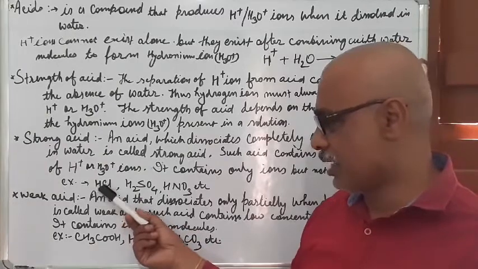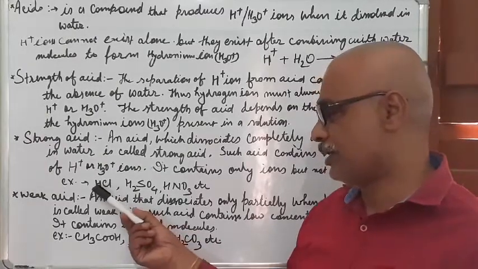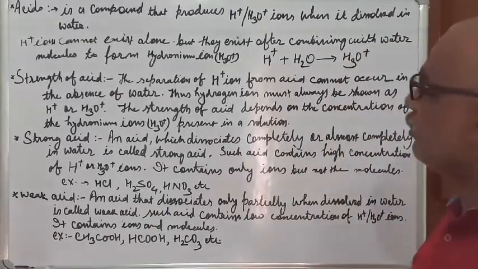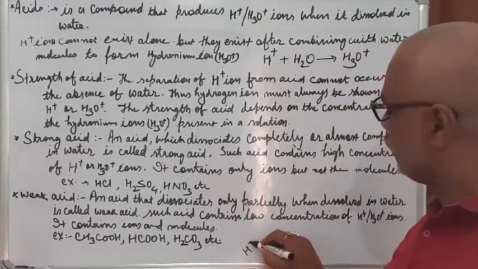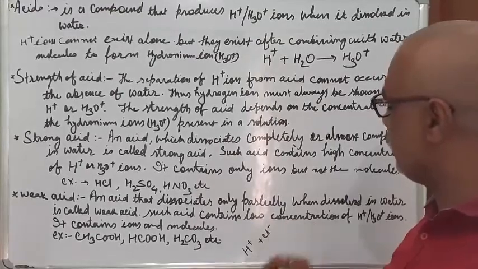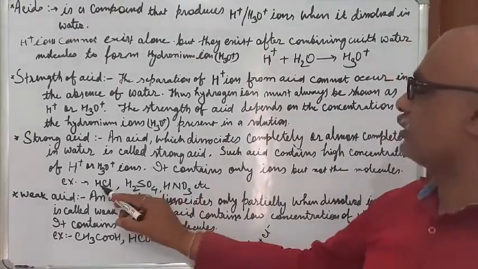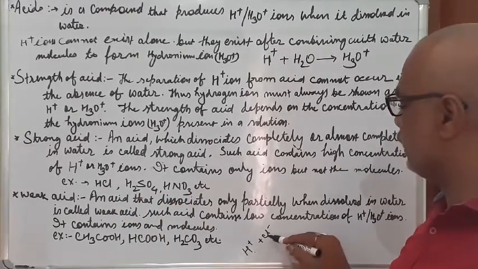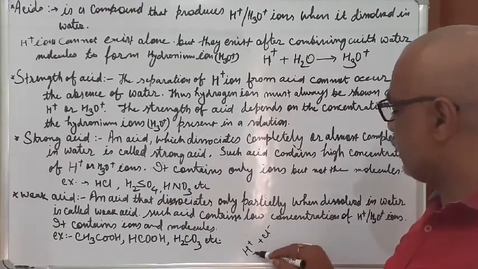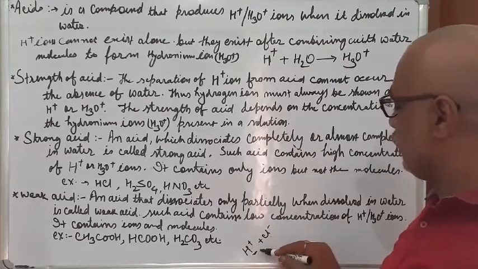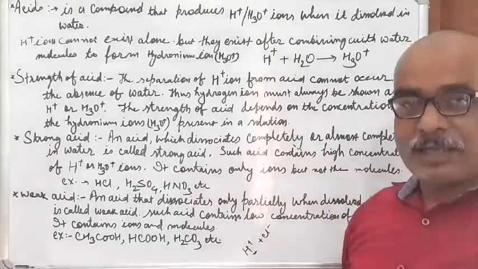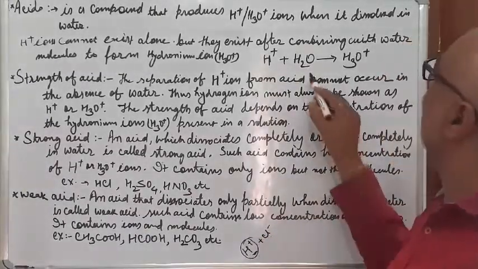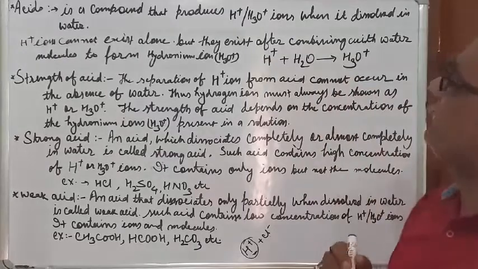When HCl is dissolved in water, it will dissociate and produce H plus and Cl minus. And this H plus will combine with water and produce hydronium ion.